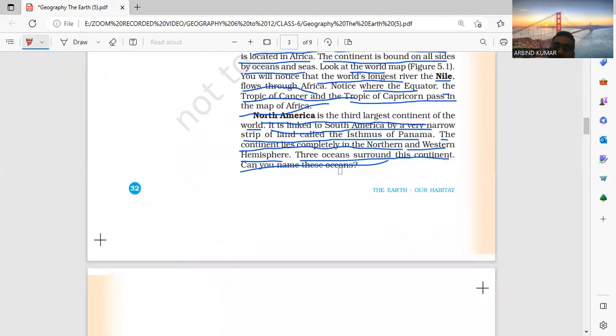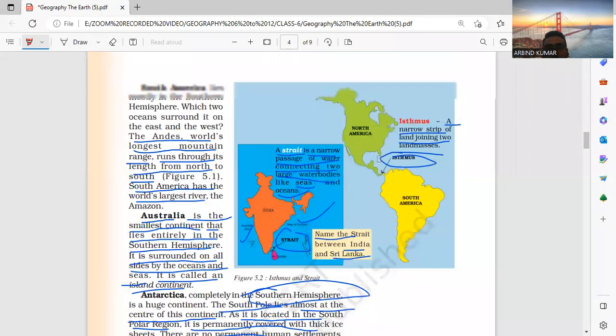North America is the third largest continent. It is connected by a narrow strip called the Isthmus of Panama. जो दो लैंड मास से कनेक्टेड होते हैं, उसको isthmus बोलते हैं, ठीक है ना. Isthmus of Panama. Panama: the hemisphere is surrounded by three oceans. This is the isthmus, the narrow portion in Panama.